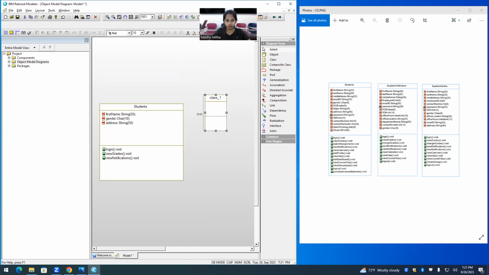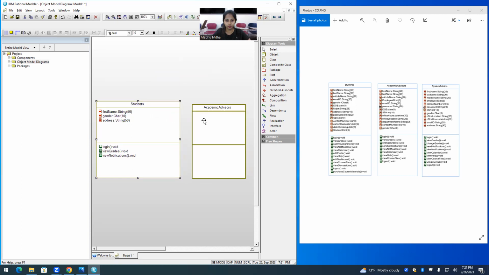You can enlarge it. And give a name. Academic advisors. And you can keep adding attributes and functions. So all the relationships between different actors and non-actors using this representation determines the class object model.